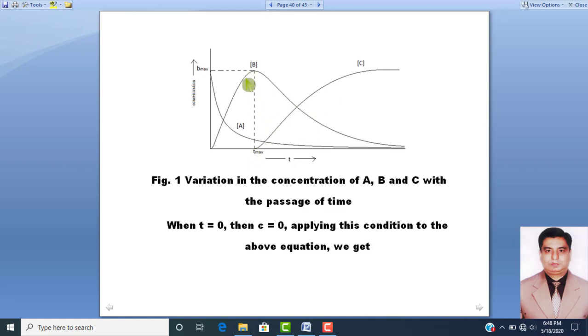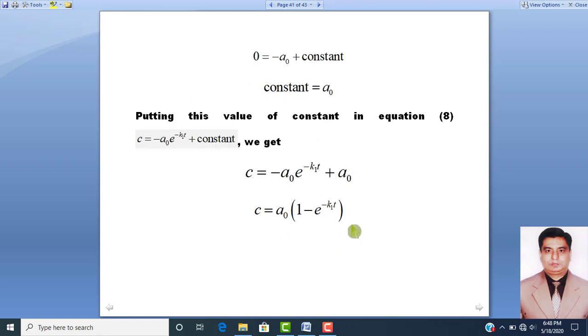So this point is very clear that when there is the value of B max, we have the value of T max, and from the value of T max, the concentration of product C will initiate, and ultimately it will increase with the passage of time. Dear students, when time was 0, C was also 0, and if we apply this condition, then this equation can be written as 0 is equal to minus A naught plus constant, so the constant is equal to A naught.